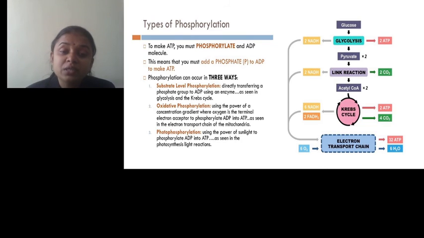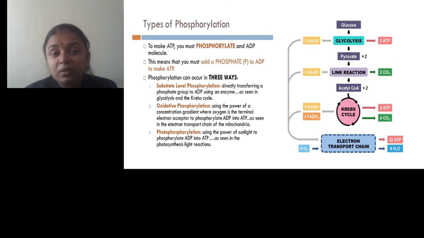The third process by which ATP is produced is photophosphorylation, which we have discussed in the process of photosynthesis. In photophosphorylation, the power of sunlight is utilized to add phosphate to ADP and convert it into ATP.